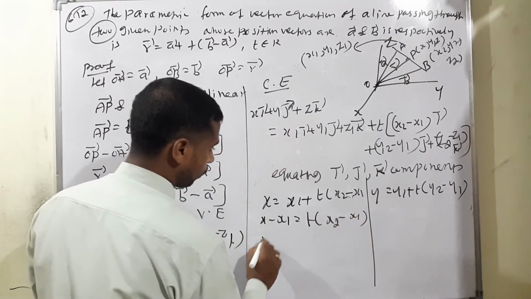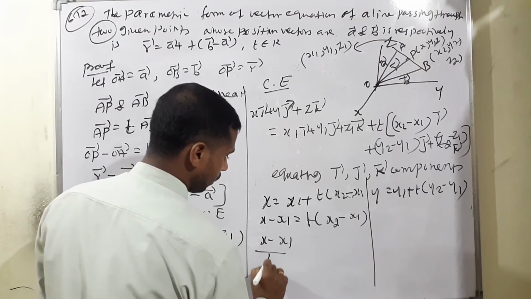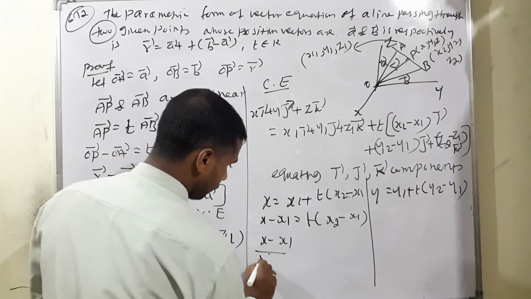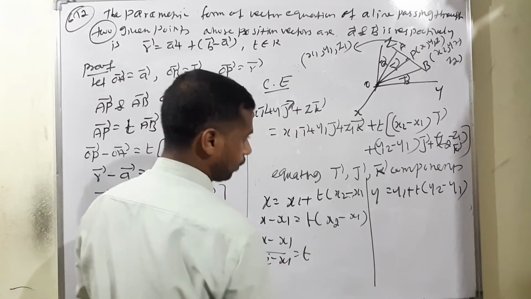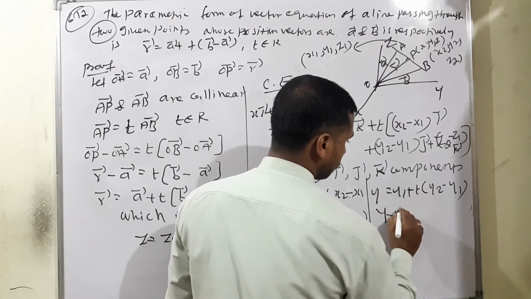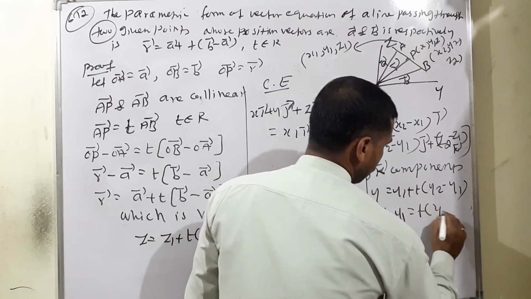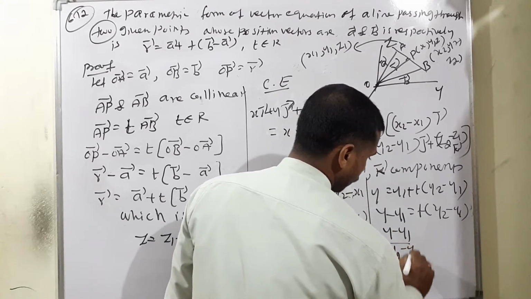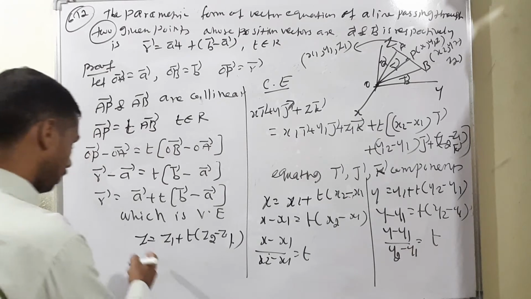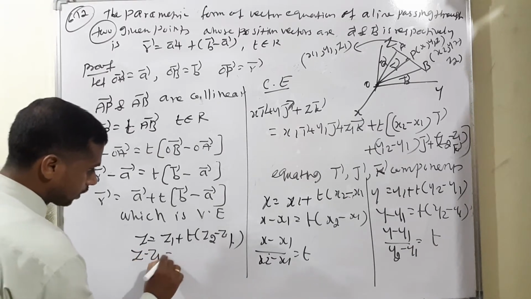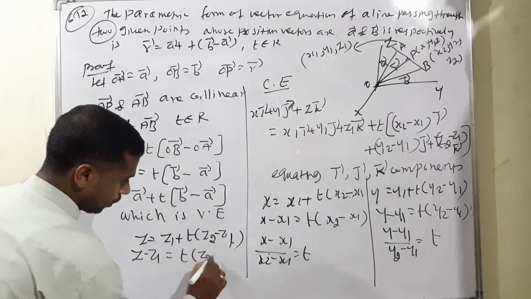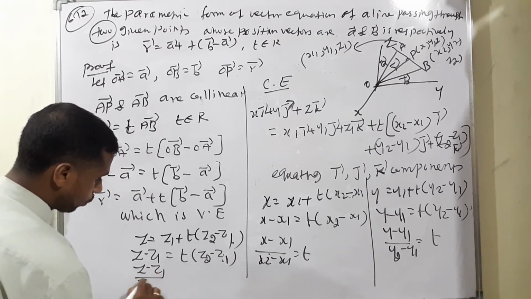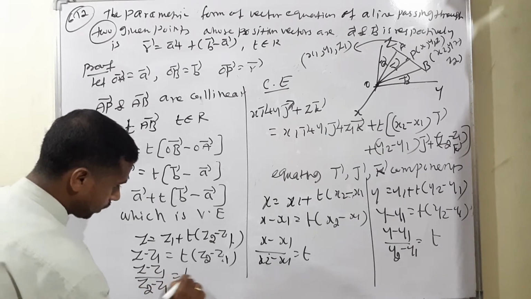Therefore, x minus x1 divided by x2 minus x1 is equal to t. Similarly, bring y1 to the opposite side, meaning minus y1. Therefore, y minus y1 divided by y2 minus y1 is equal to t. Z also: z minus z1 is equal to t into (z2 minus z1). Therefore, z minus z1 divided by z2 minus z1 is equal to t.